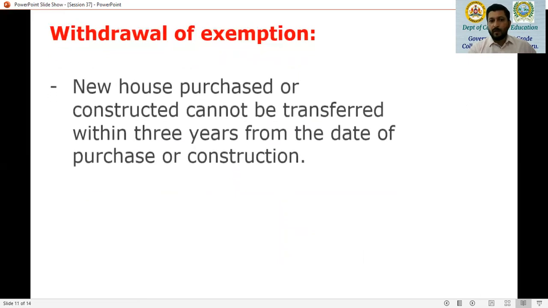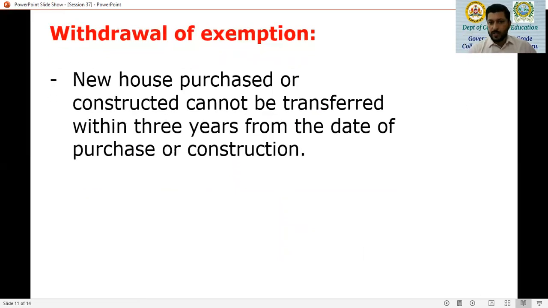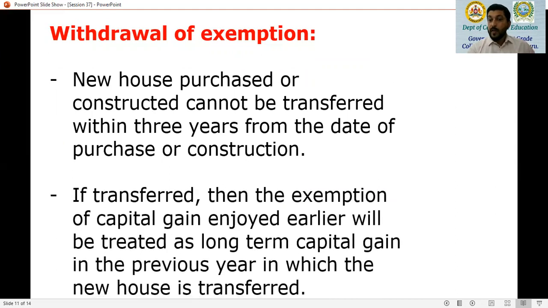Now, what are the rules for withdrawal of exemption? The new house purchased or constructed cannot be transferred within 3 years from the date of purchase or construction. It cannot be transferred within 3 years. If transferred, then the exemption of capital gain enjoyed earlier will be withdrawn and will be treated as long-term capital gain. Remember, the original asset transferred is only a long-term capital asset other than a residential house. So if this new house purchased or constructed is transferred within 3 years, then the exemption given earlier will be withdrawn and will be taxable as long-term capital gain in the previous year in which the new house is transferred.